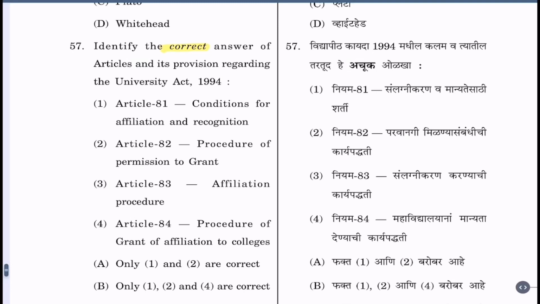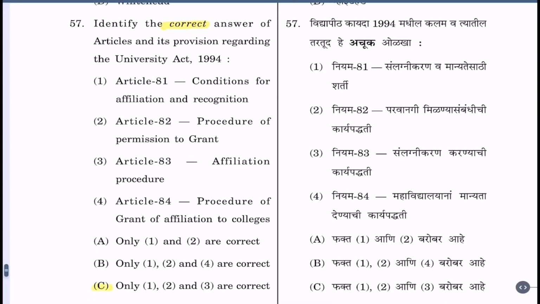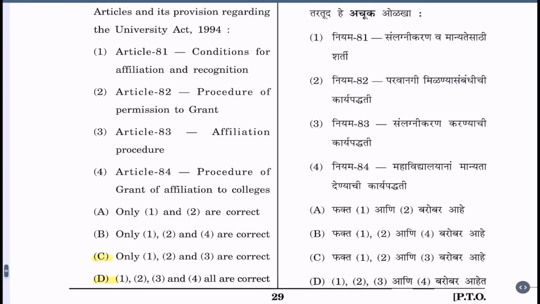Procedure of grant of affiliation to colleges. Alternative A, only 1 and 2 are correct. B, only 1, 2 and 4 are correct. C, only 1, 2 and 3 are correct. D, 1, 2, 3 and 4 are correct. The correct alternative is D, 1, 2, 3 and 4 all are correct.